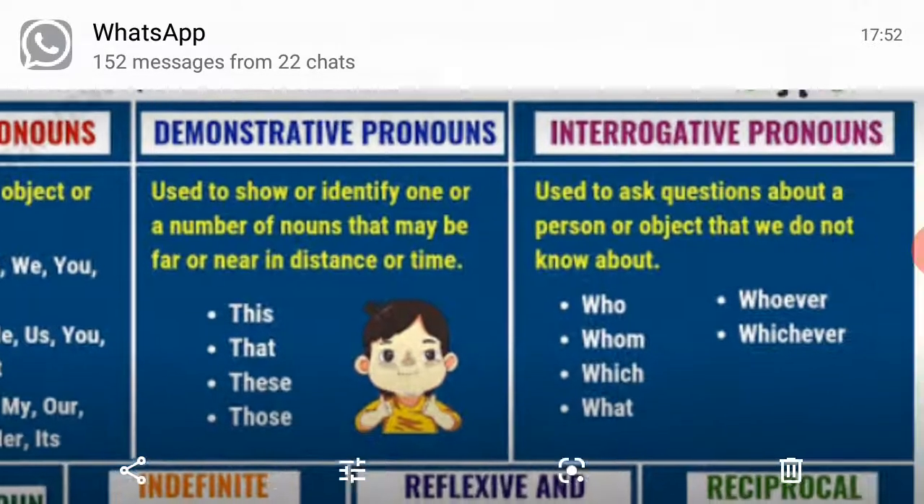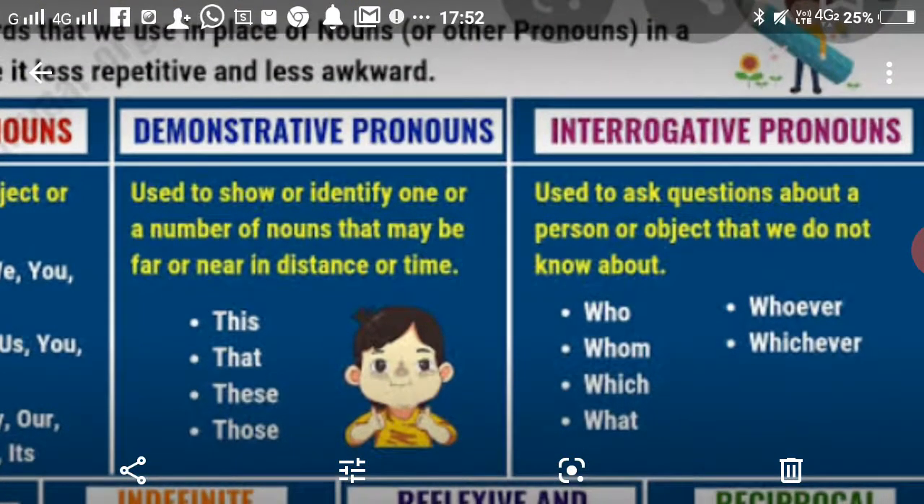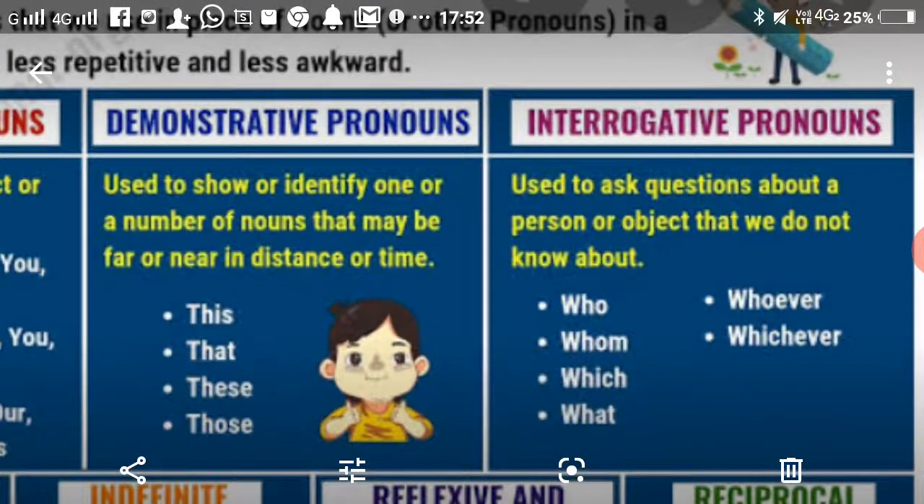Okay, then come to the next one, interrogative pronouns. Interrogative pronouns are used to ask a question about a person or object that we do not know about.